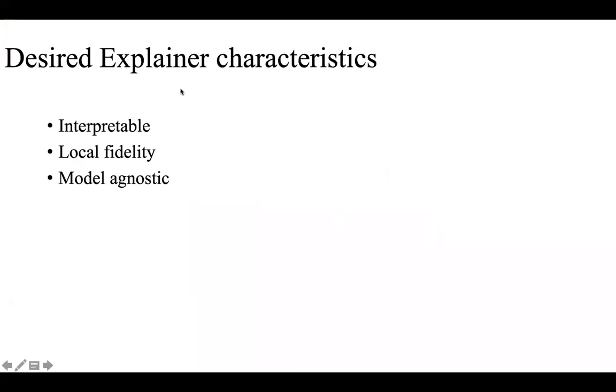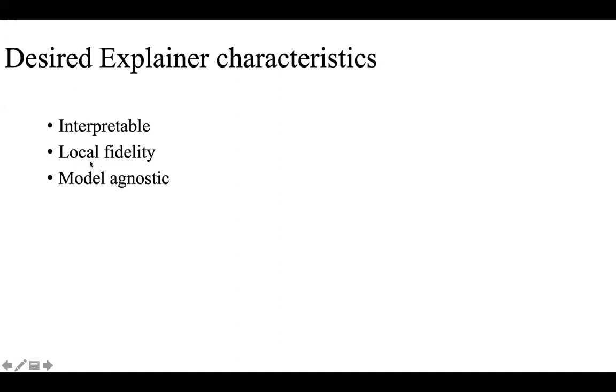So the desired explainer characteristics, as we already saw, are interpretability and model agnosticity. It should not depend on the algorithm we are using. Suppose the model is trained on word embeddings, then we cannot have the word embeddings in the explanation. So it should be interpretable.